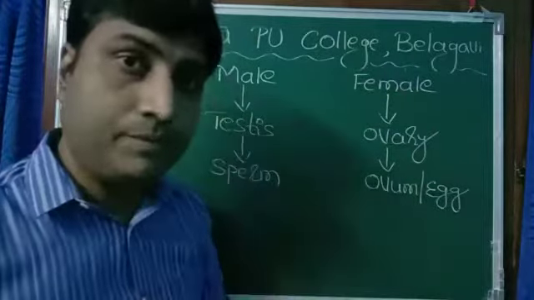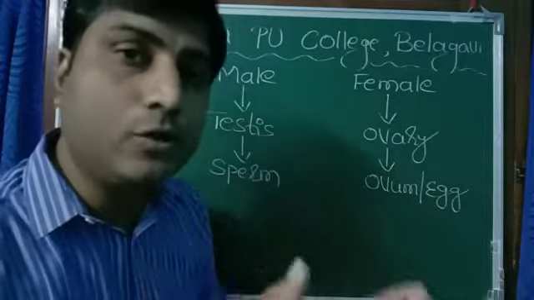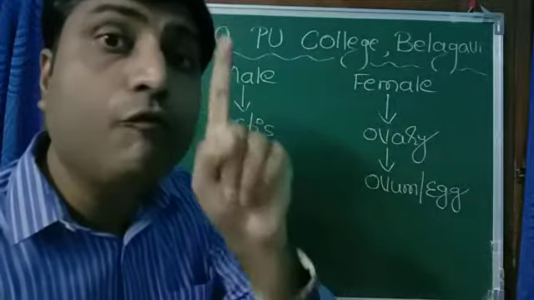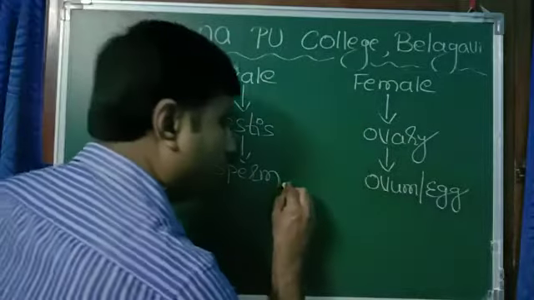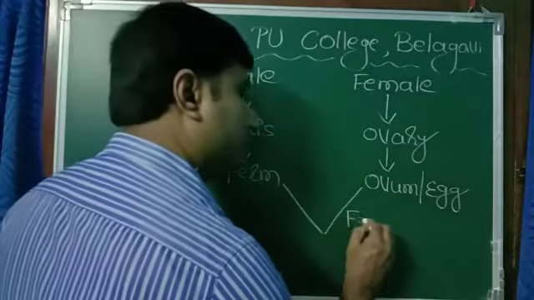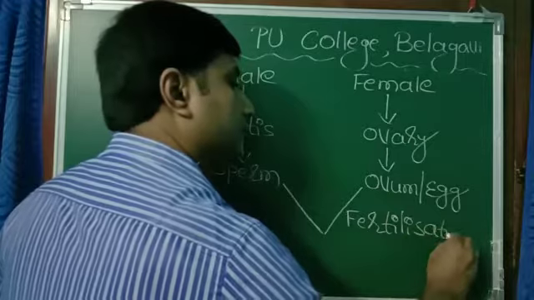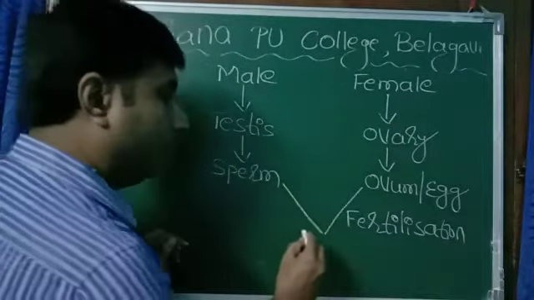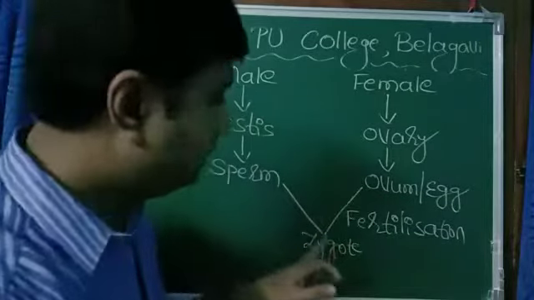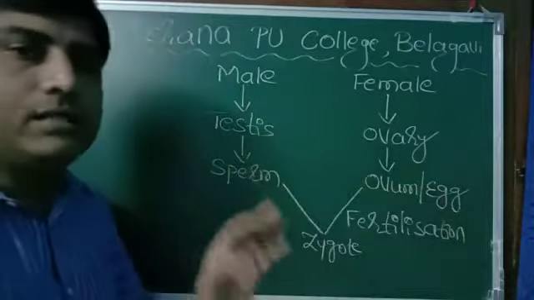What is the next step? Now the male and female gamete should fuse together to form zygote. So the fusion of male and female gamete is called fertilization. And what is the product? The product is zygote. Zygote can also be called fertilized egg.